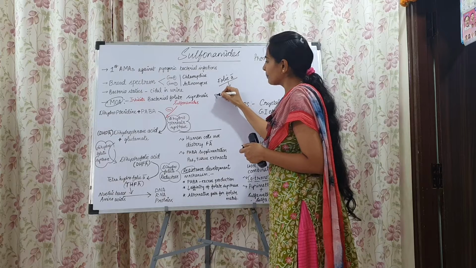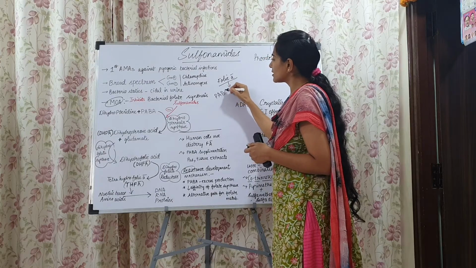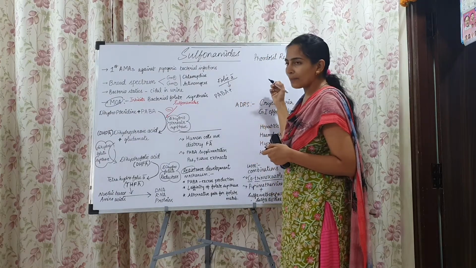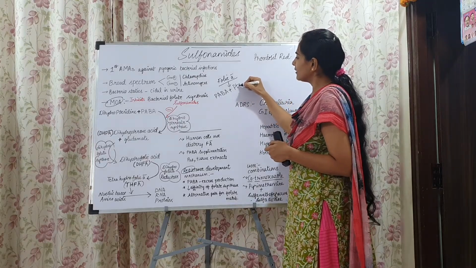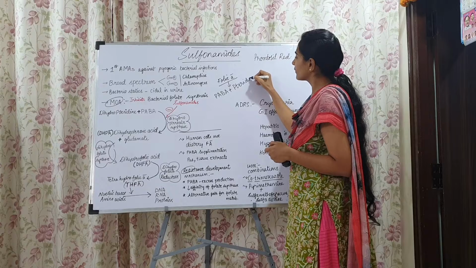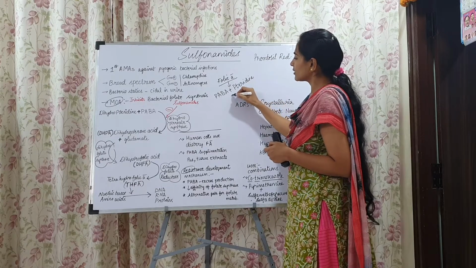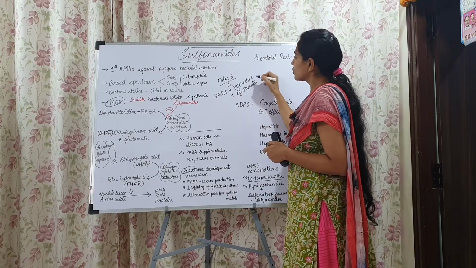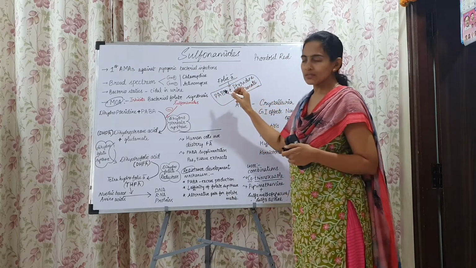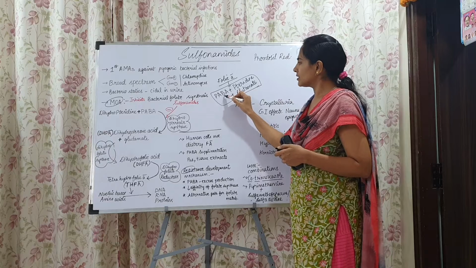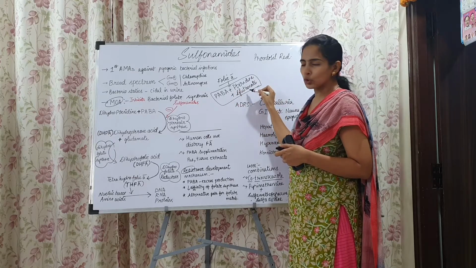One is para-aminobenzoic acid, called PABA in short, the other one is pteridine, and the next one is glutamate. So the folic acid structure contains para-aminobenzoic acid, pteridine and glutamate.